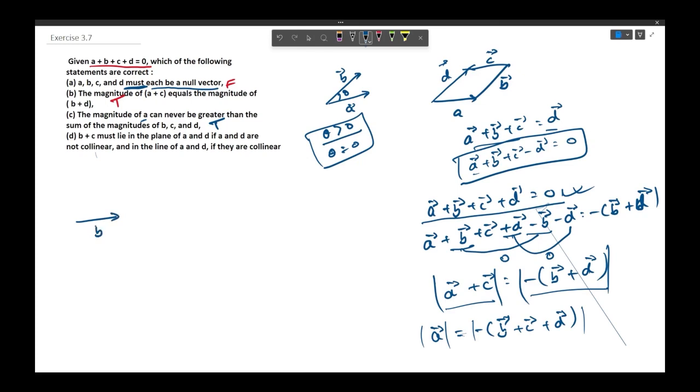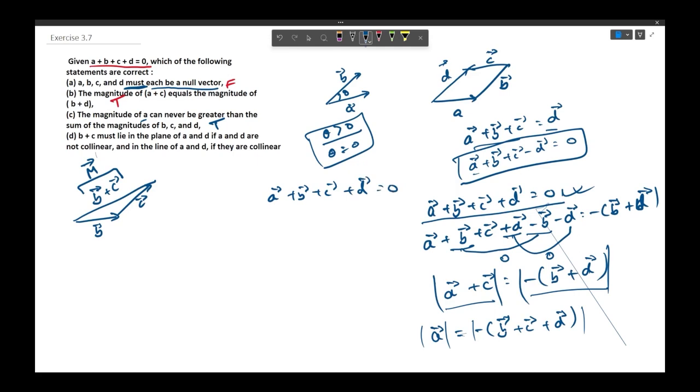Assume that this is vector B and this is vector C. Now B plus C would be somewhere like this, B vector plus C vector. Let us name this B plus C vector as M vector. Now we had the relation A vector plus B vector plus C vector plus D vector equal to 0. This has to be true.